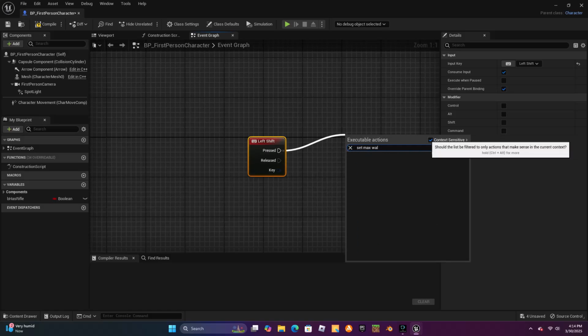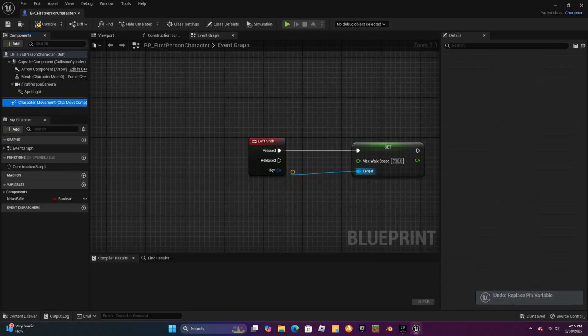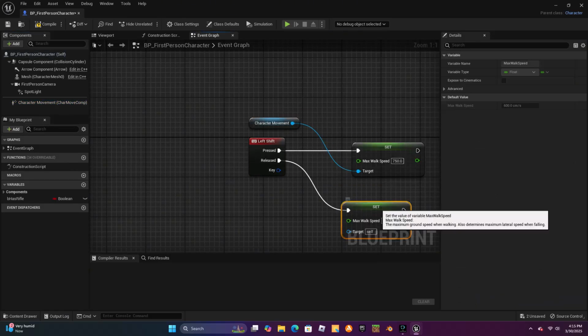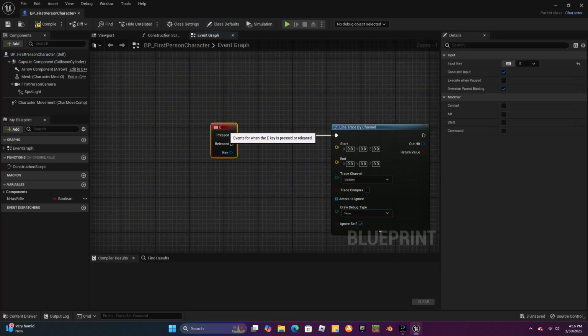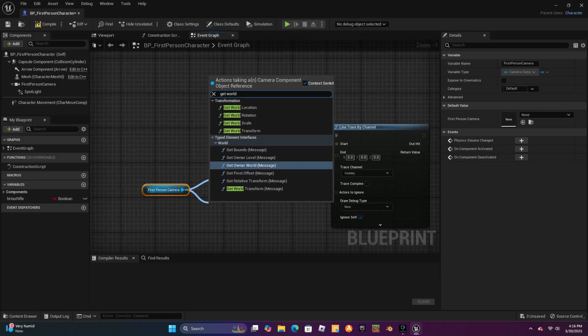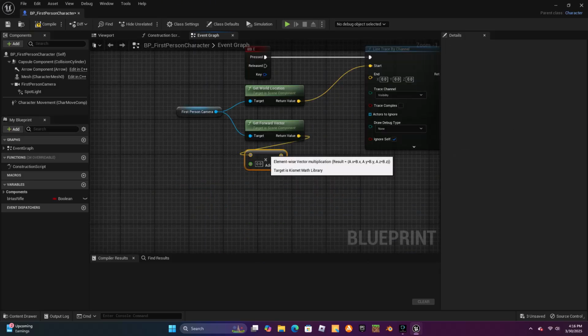Now start making a sprint system because that's an essential for a horror game. And right after that, let's start making an interact system because we want the player to be able to interact with the toaster and the items in the store.